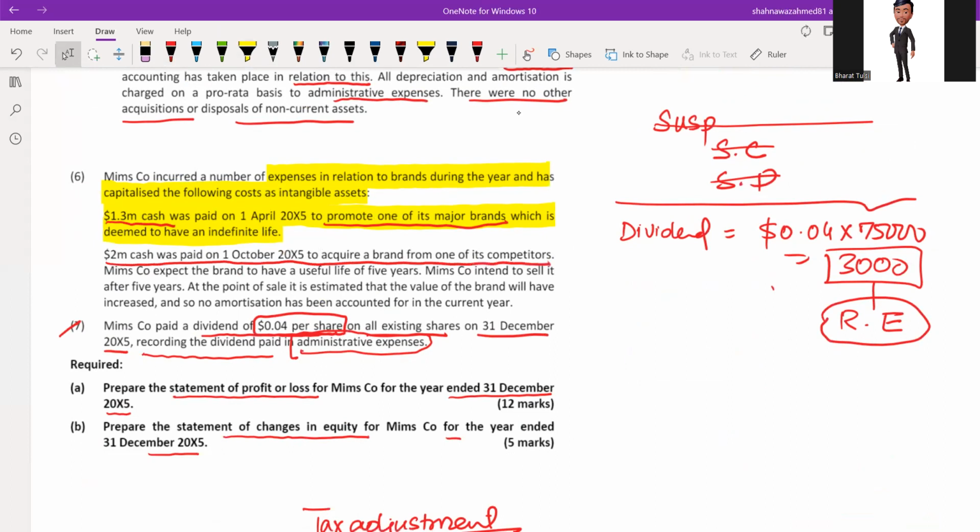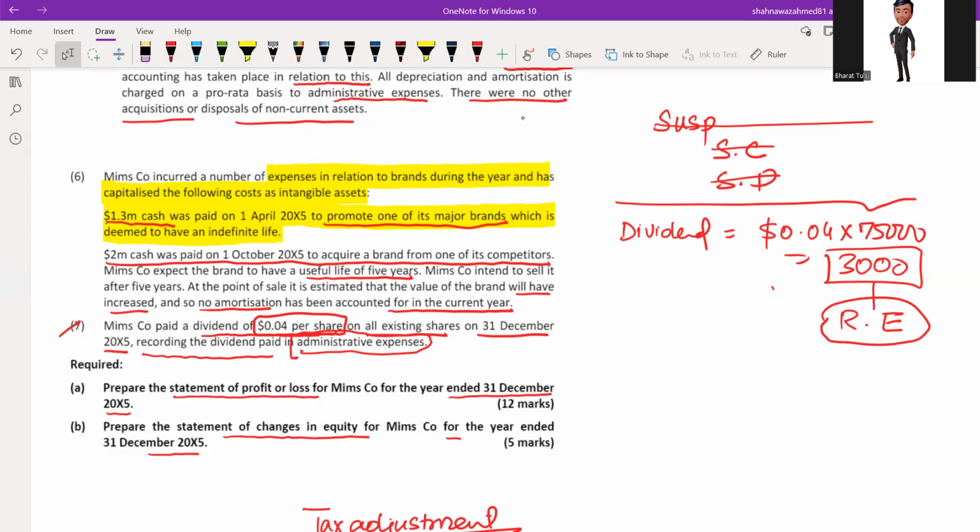And the life is expected to be 5 years. M intends to sell this after 5 years. At the point of sale, it is estimated that the value of brand will have increased, and so no amortization has been accounted for in the current year. So what is the issue then with related to brand and its amortization?